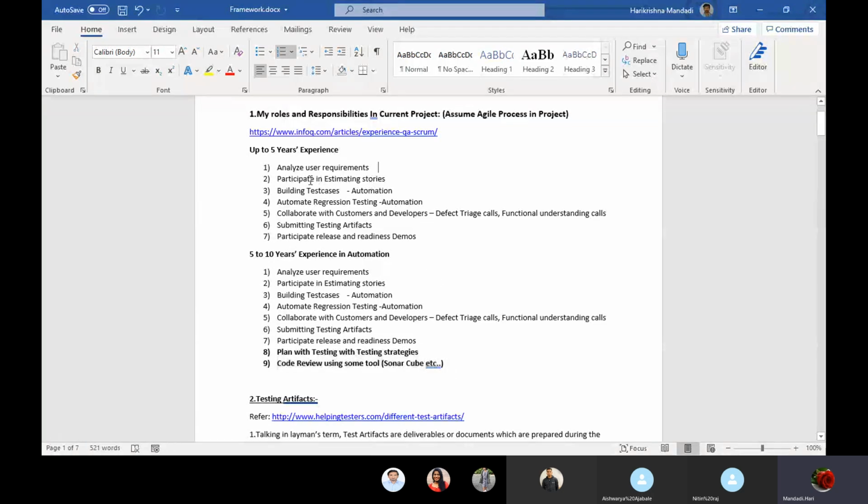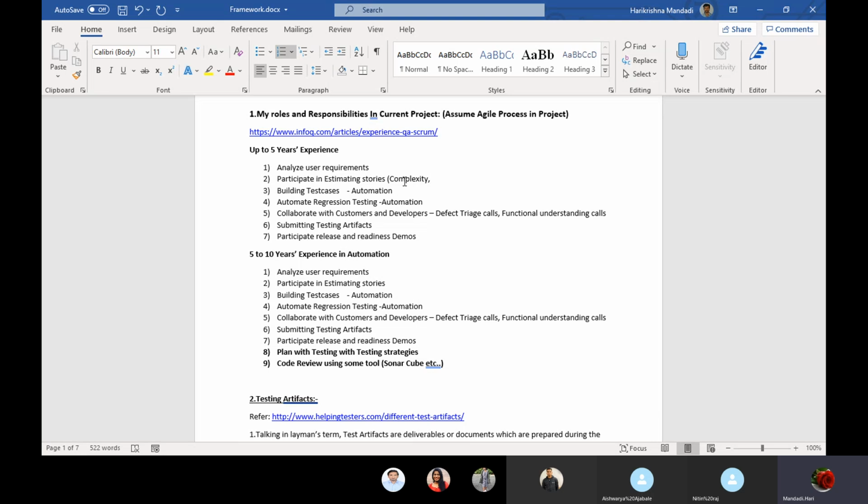Up to 5 years of experience, the first point would be analyzing user requirements, or user stories. The second is participating in estimating stories. While giving the estimation, complexity is one parameter: the complexity of the application and of the requirements in the current sprint.